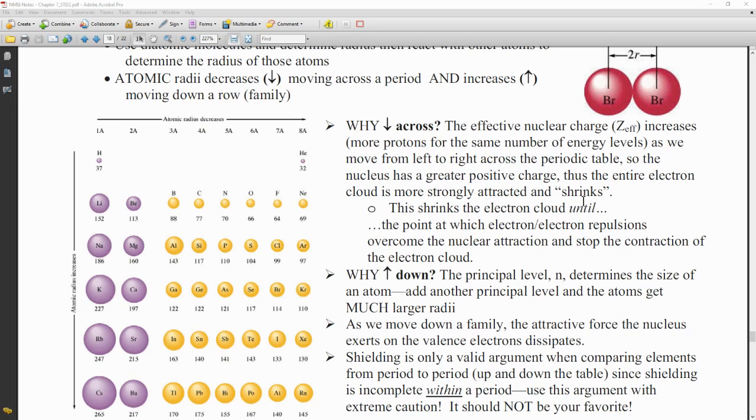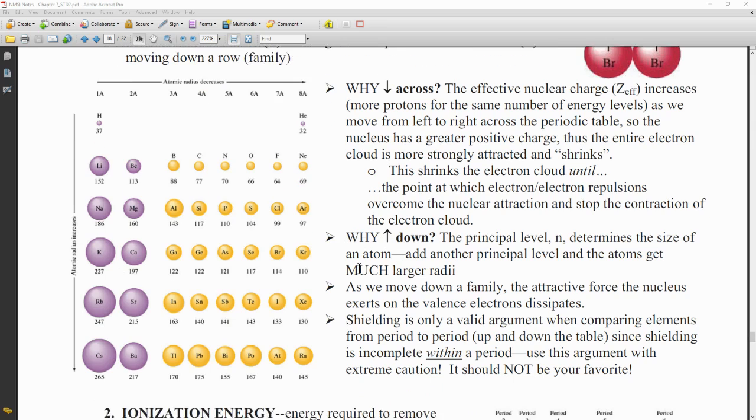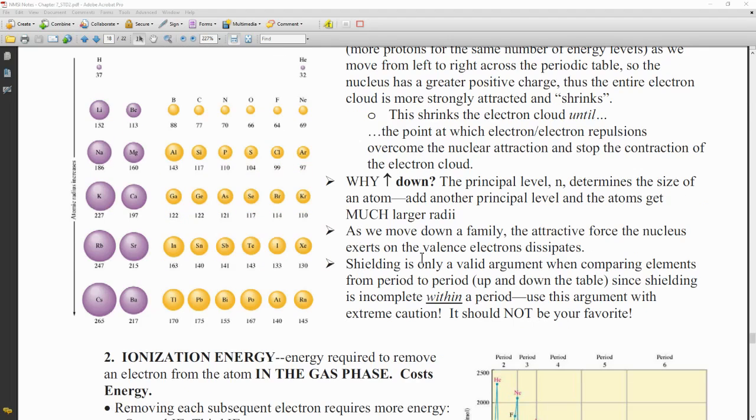And you can also then argue that our shielding is increasing. Those outer electrons feel less pull by the nucleus because they are shielded by those core electrons that are increasing as we go down. Again, it is not changing. Shielding isn't our argument as we go across the period. So we want to be careful with that.